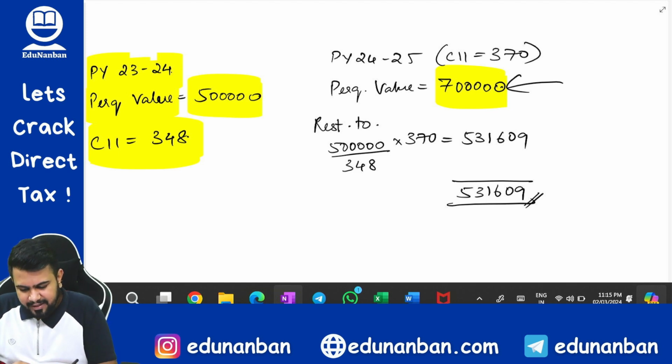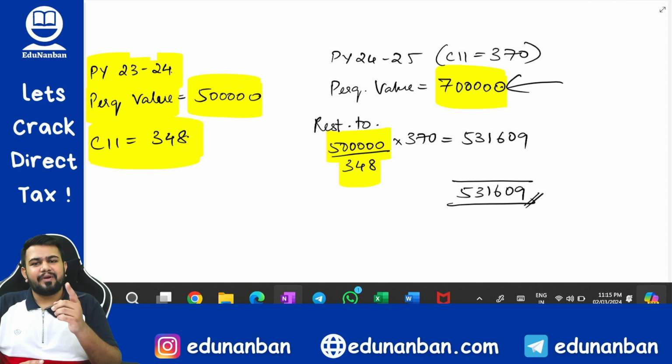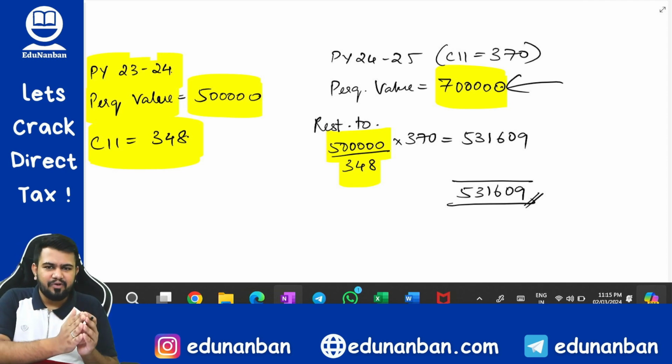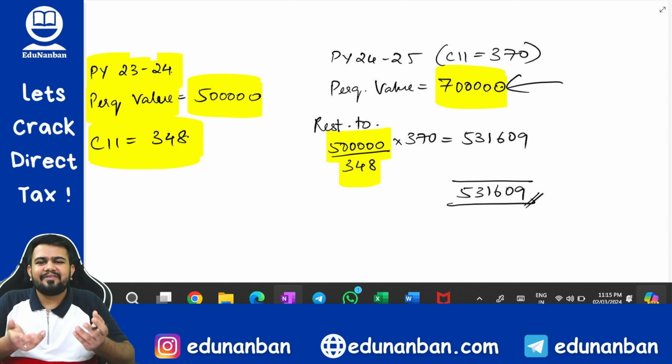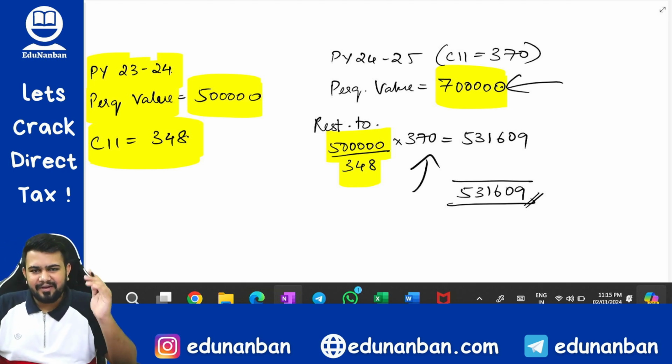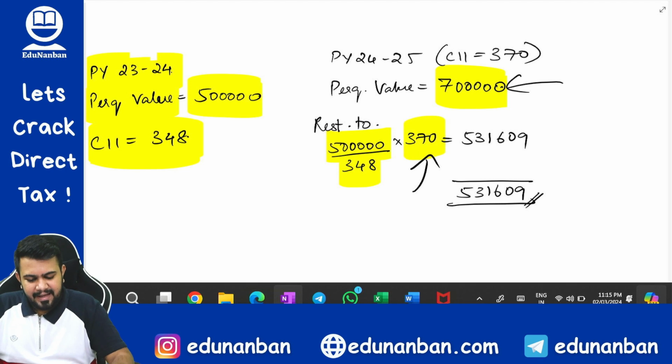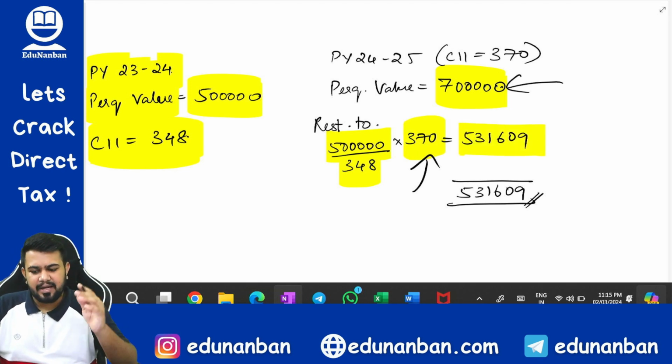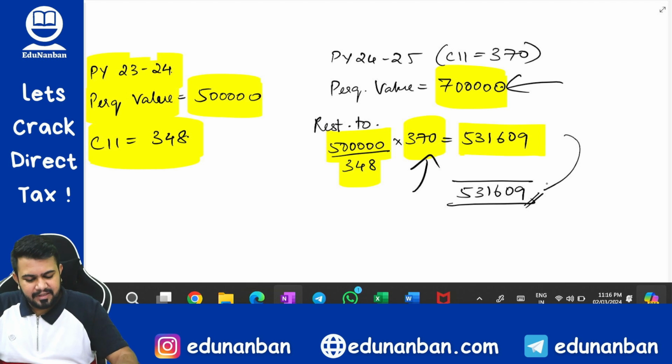So you find 5 lakh divided by the cost inflation index of 23-24, multiplied by the cost inflation index of 24-25. But do we know the cost inflation index of 24-25? We do not know, because the government has not even announced it yet. So let us assume it will be 370. In such a case, the perquisite value comes to 531609. Hence the maximum perquisite can only be how much?